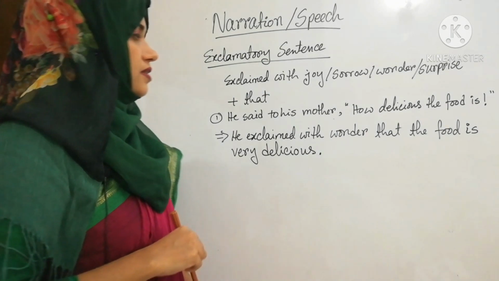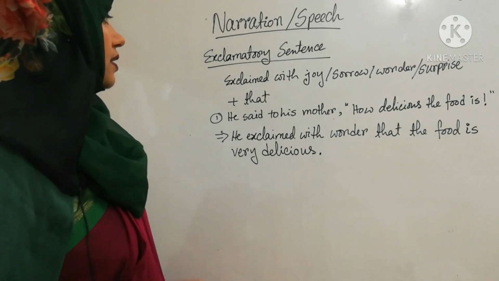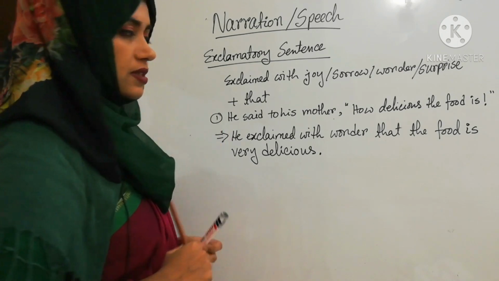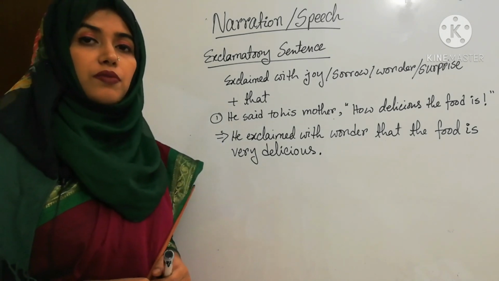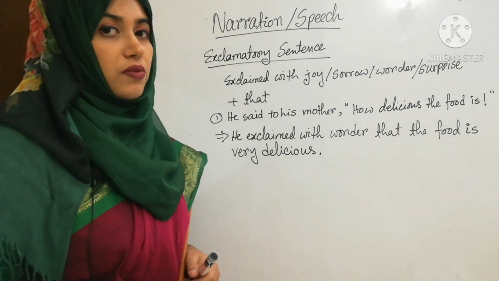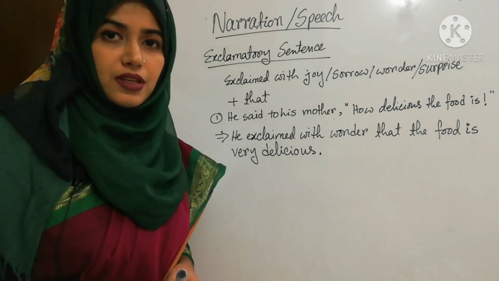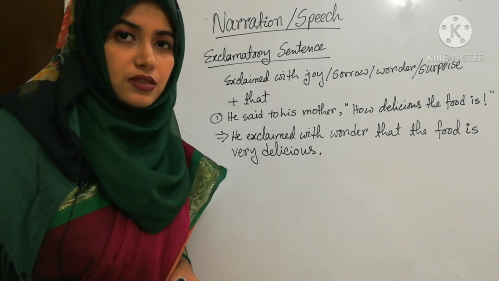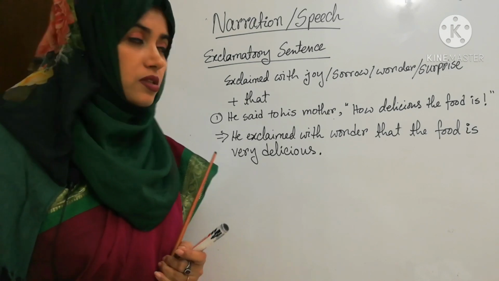Exclamatory sentence, the last one. Exclaimed with joy, sorrow, wonder, surprise plus that. So in case of exclamatory sentence, we will find an exclamation sign at the end of the sentence, and it will express any of the emotions.